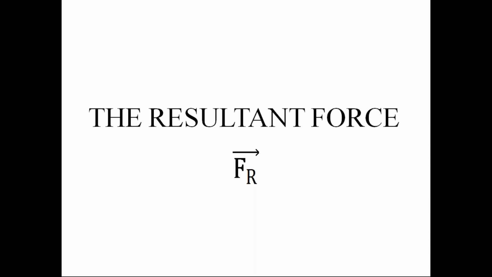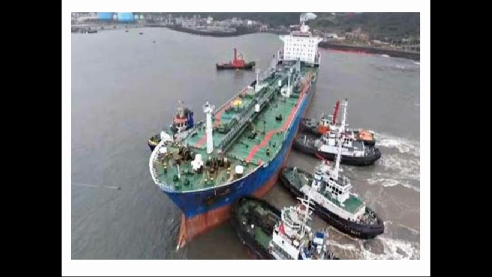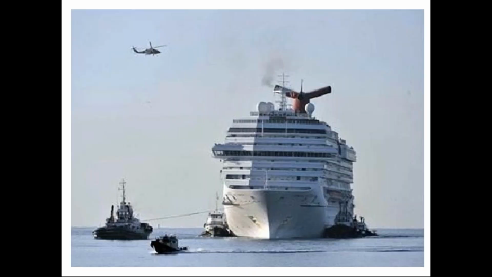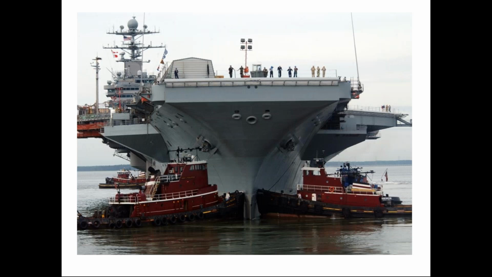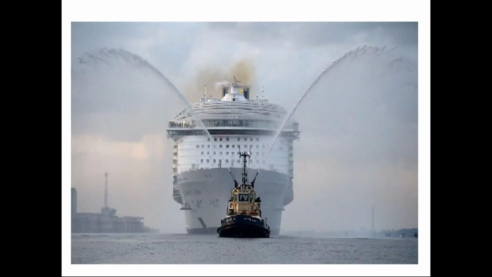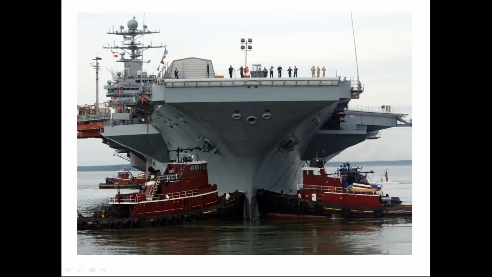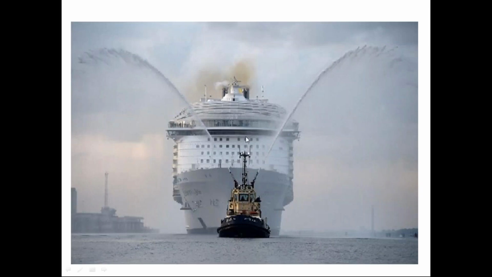So we discuss this resultant force with convenient examples. By using these ship examples and also the movie example, I explain. Check this example, please. In this diagram, the ship is subjected to only one force, and the ship is coming to the harbor. In the previous diagram, the ship was subjected to a number of forces. The ship is coming to the harbor. The effect is the same. The effect is bringing the ship to the harbor. But here, the ship is subjected to a number of forces coming to the harbor, and here, the ship is subjected to one force coming to the harbor.